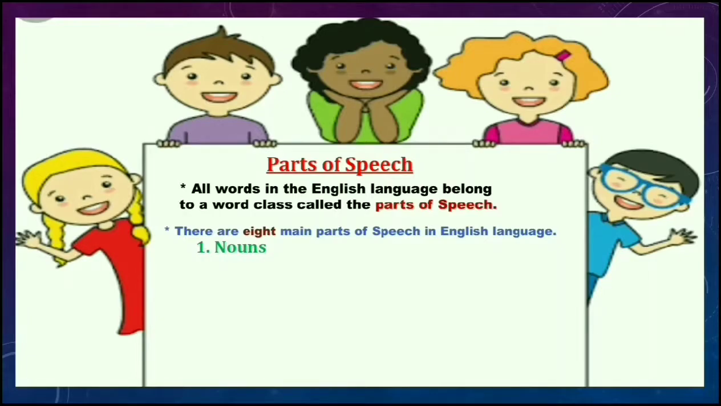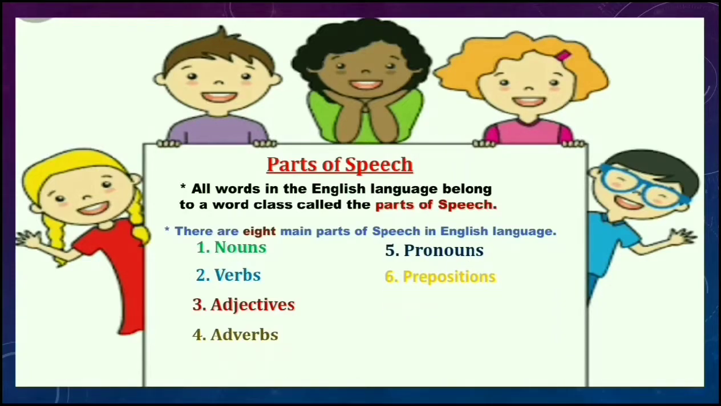First one, nouns. Second one, verbs. And third one, adjectives. Fourth one, adverbs. Fifth one, pronouns. Sixth one, prepositions. Seventh one, conjunctions. And last one, interjections. These are called parts of speech.